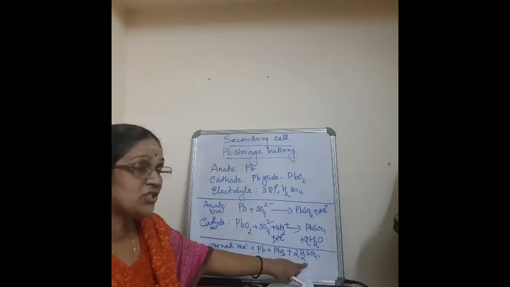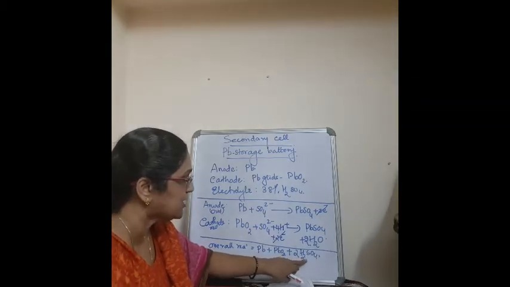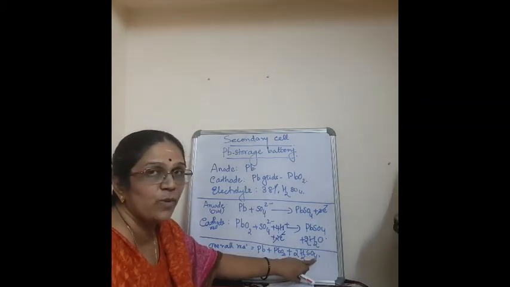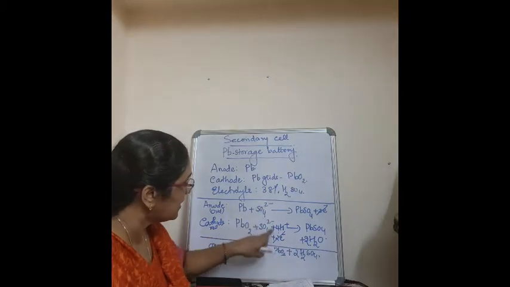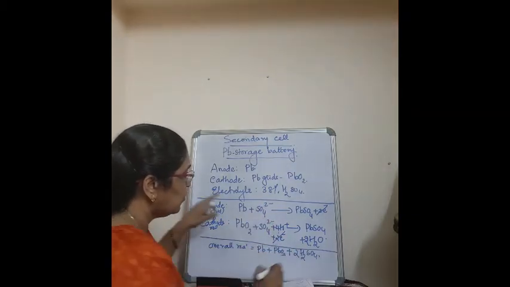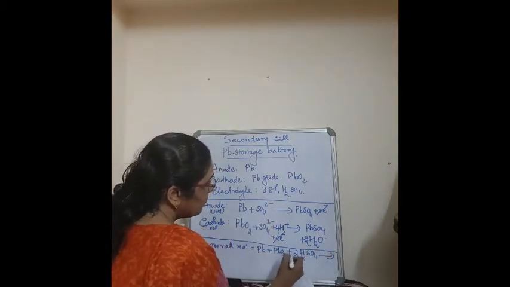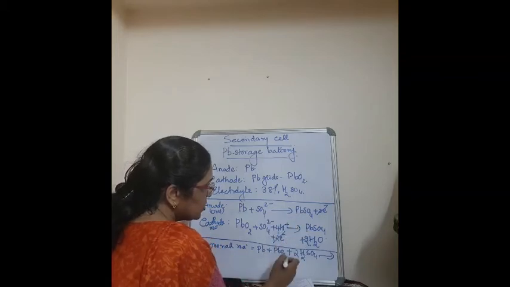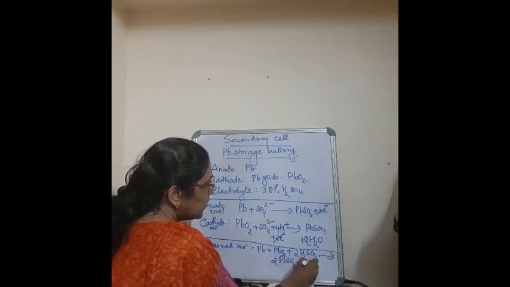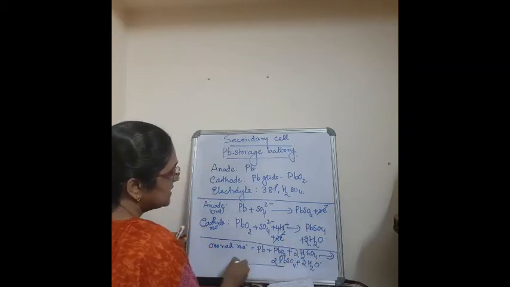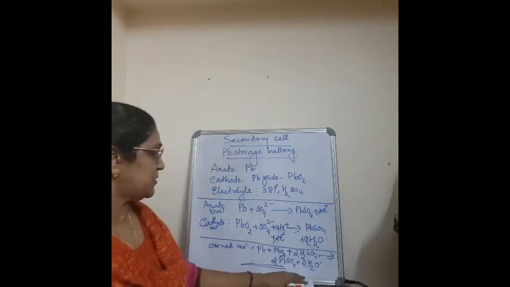See, 2H2SO4 dissociates to form 4H plus plus 2SO4 2 minus. So altogether I can write 2H2SO4 giving PbSO4 and PbSO4, that is, 2PbSO4 plus 2H2O. See, this is the overall reaction.